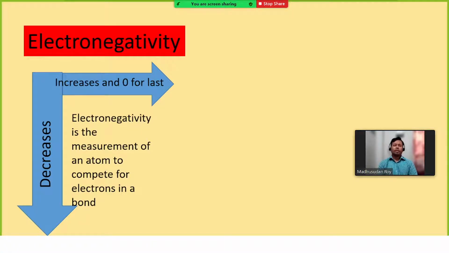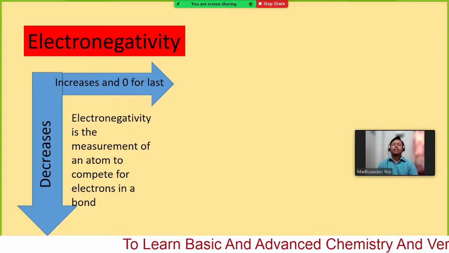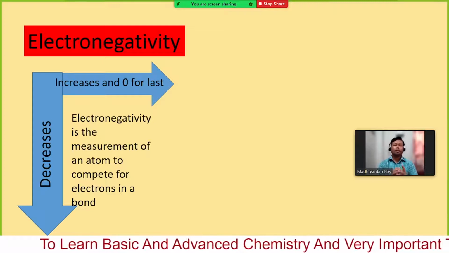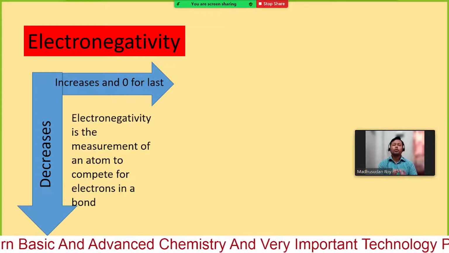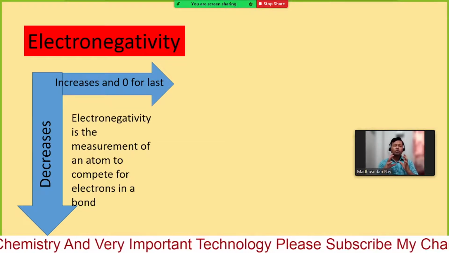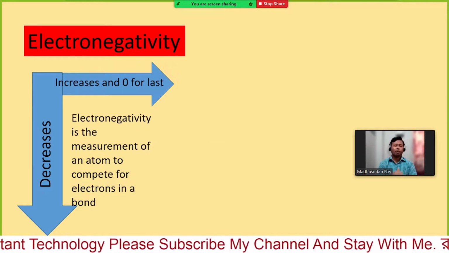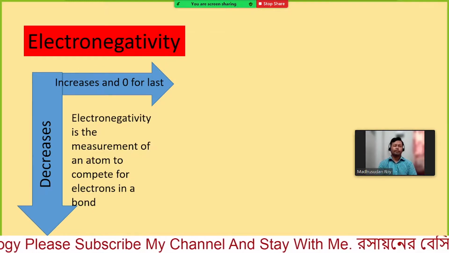So electronegativity is comparative. When a bond is formed, it is just how strongly the bonded electron is attracted towards itself. So electronegativity is the measurement of an atom's ability to compete for electrons in a bond, and how strongly the atom attracts electrons towards itself in a bond is known as electronegativity.